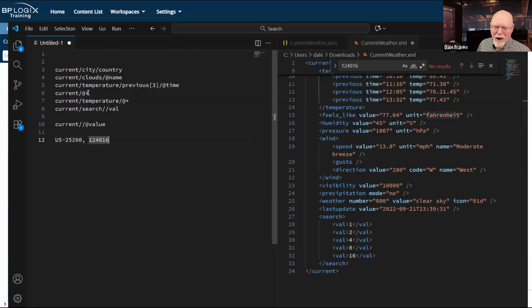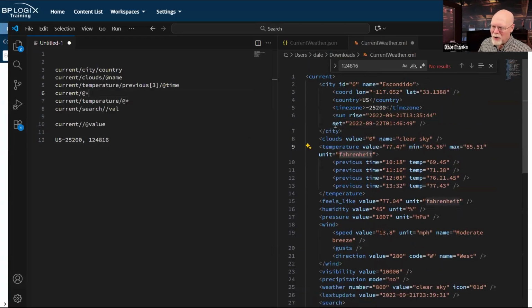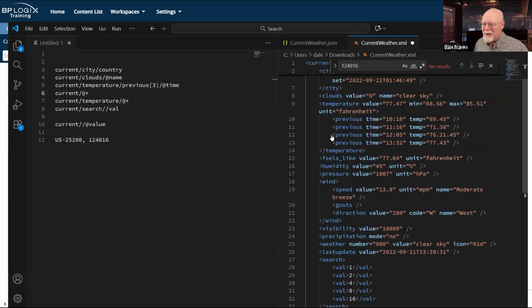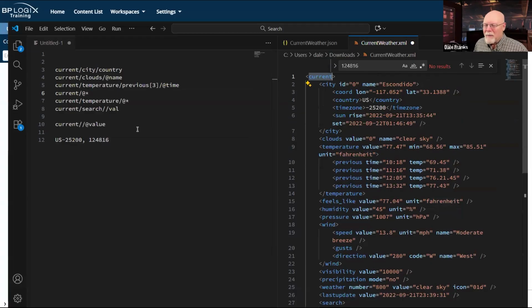And I don't know why I thought at star would return anything, because I do know that there are no attributes to the current node. So why would it return anything? It would return nothing. But if I did just current slash star, it does have subnodes that do have values, and it will return those.